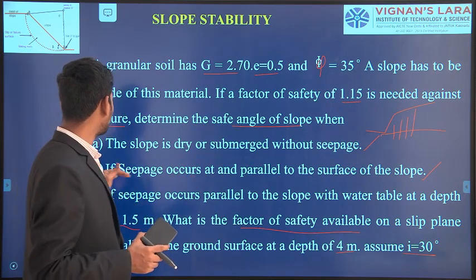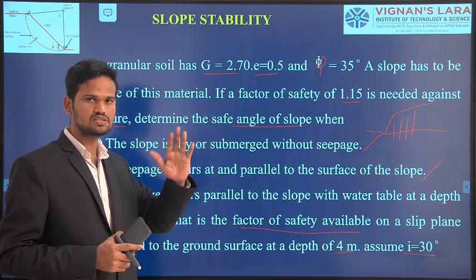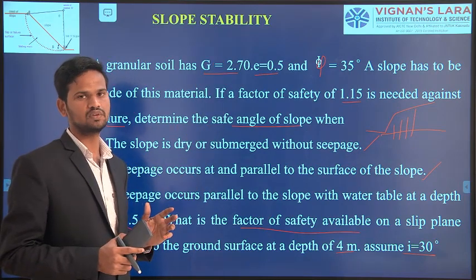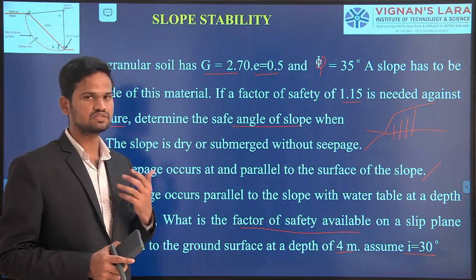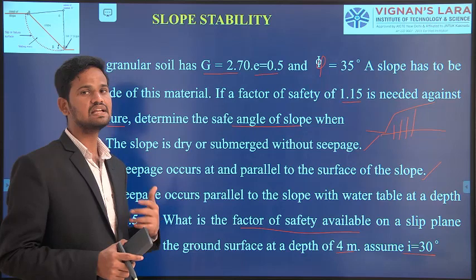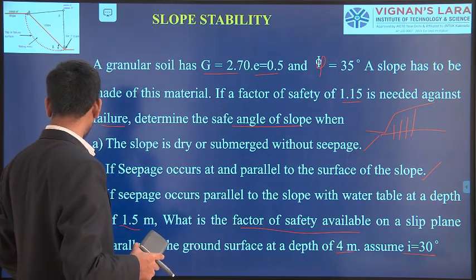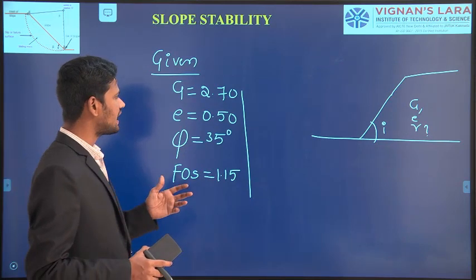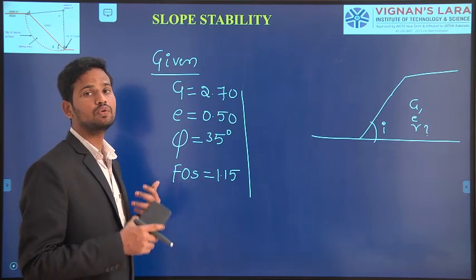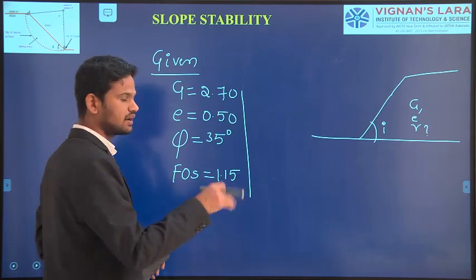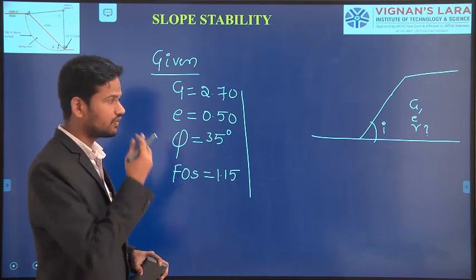And again, if you observe here, if seepage occurs at and parallel to the surface of the slope, that means some amount of water is entering into the slope. In those conditions, the soil is in a saturated state. In the saturated state also, we have to calculate the saturated unit weight of the soil mass. For all these problems, first I am calculating the individual unit weights of the soil mass: dry unit weight, bulk unit weight, as well as submerged unit weight and saturated unit weight.